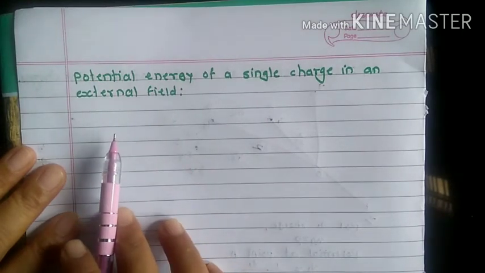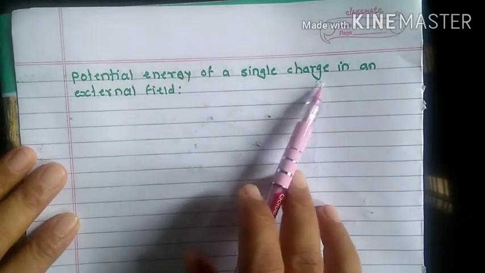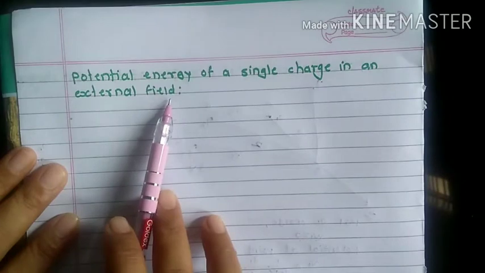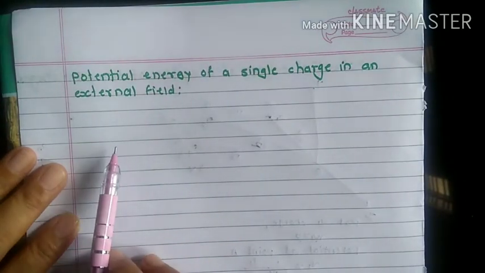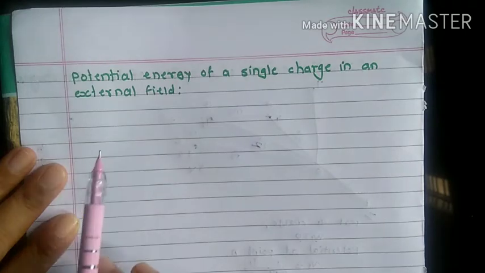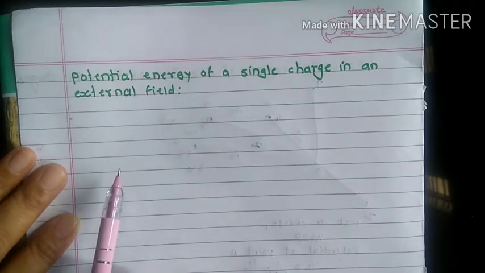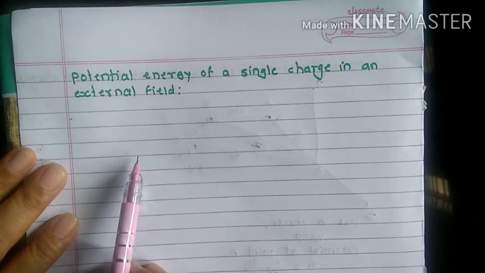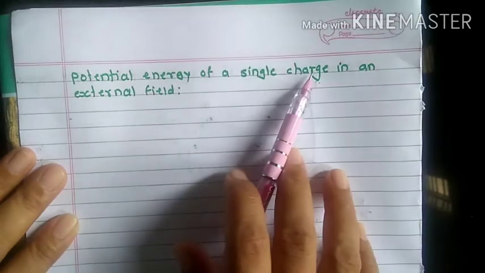Friends, let us discuss potential energy of a single charge in an external field. How to determine the potential energy of a charge in an external field of field intensity E, which is not produced by the charge.